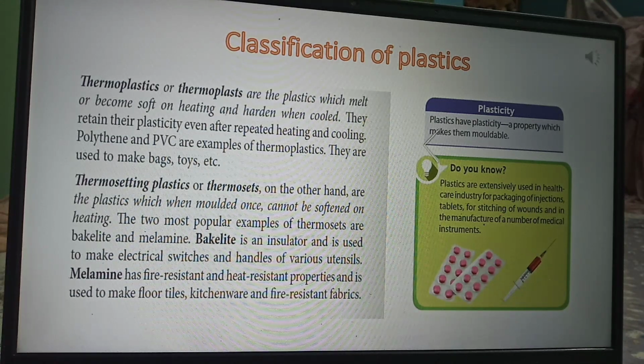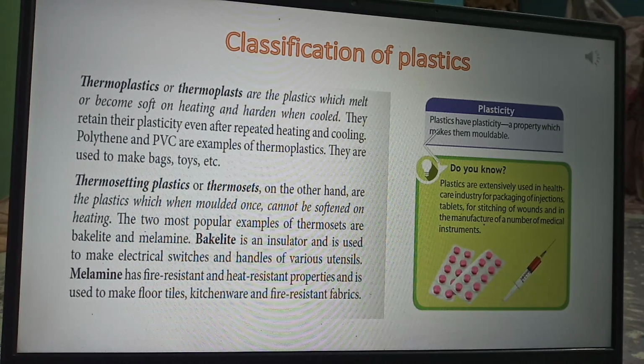Thermosetting plastics are those plastics which, when molded once, cannot be softened on heating. If you heat it once and mold it, then after that, if you heat it repeatedly again, you are not able to mold it again. I will repeat this point again. Thermosetting plastics are those plastics which, when molded once, cannot be softened on heating. If you heat it again, it won't get softened.